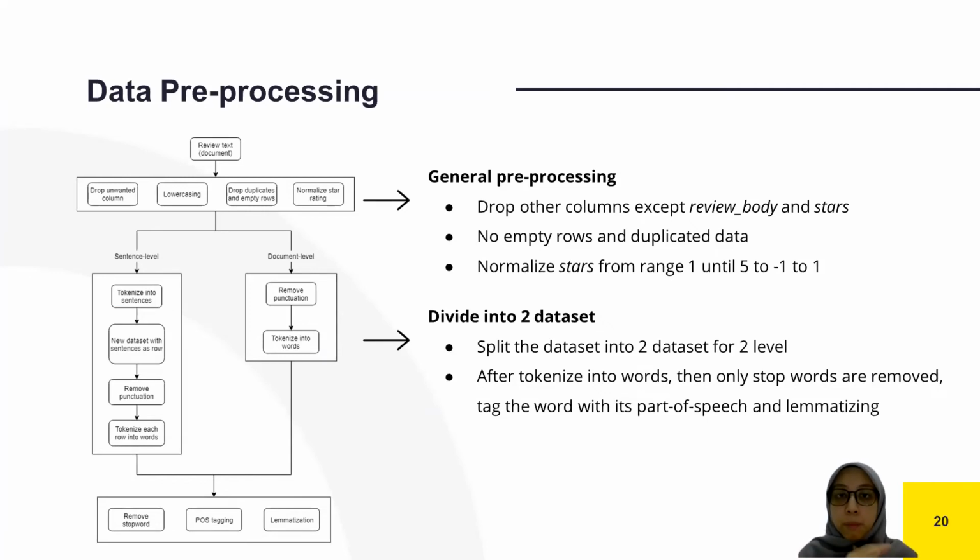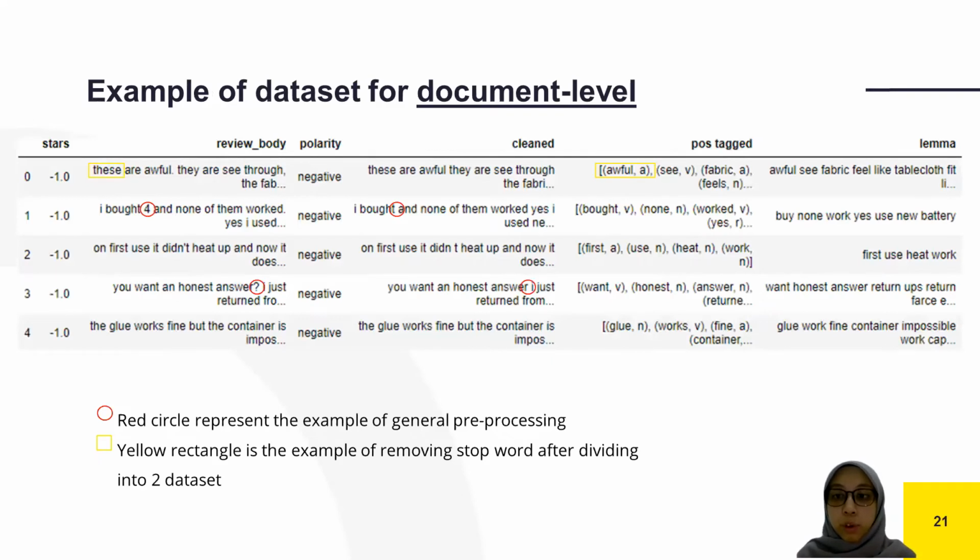But different from sentence level, the review will be tokenized first into sentences, and for each sentence, a new row is created, and only after that it will be tokenized into words. And this is the example of the data set for document level.